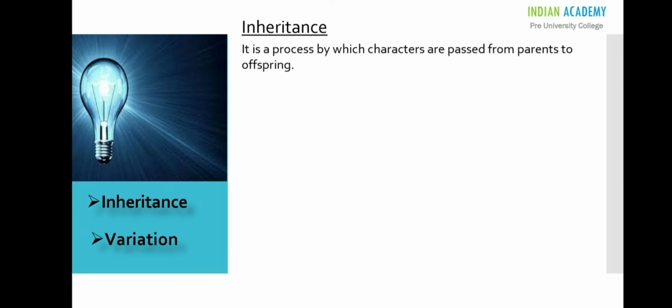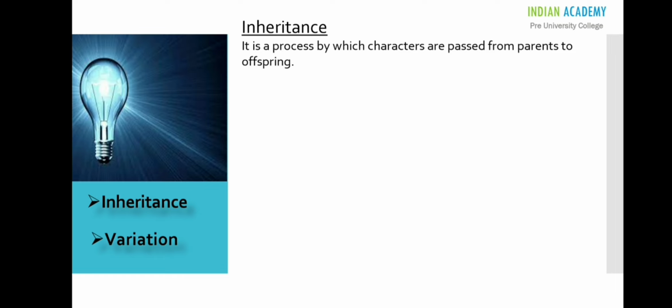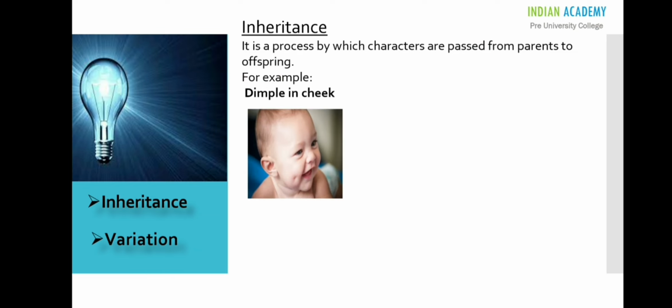Inheritance is a process by which characters are passed from parents to offspring. Here you need to clearly understand that when characters are passed from our parents to us, a few traits completely resemble our parents and a few don't. Let us take dimple in cheek as an example. If you have dimples in your cheeks, you must have noticed that this character will resemble any of your parents. That is, the same trait is expressed either in your father or mother as well as in you, and that's the similarity we find between two generations.